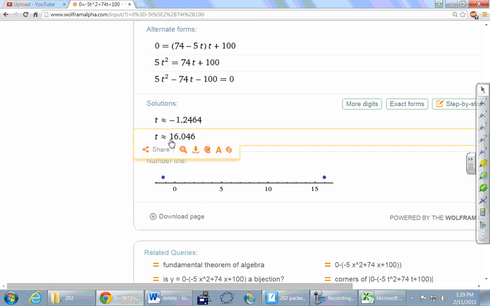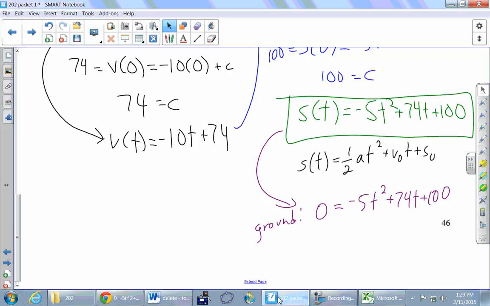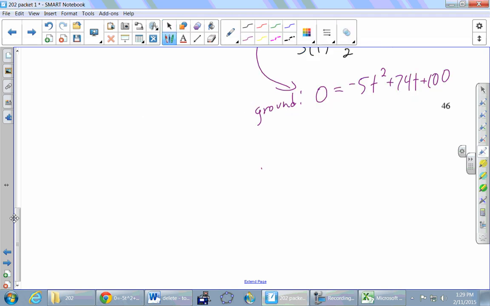Okay, so there are two answers. That means that negative 1.2 seconds into its journey it hit the ground, and 16 seconds into its journey it hit the ground. Well, we started the clock at 0, so we're ignoring that negative. So about 16.046 from Wolfram Alpha. So t is 16.046. Okay, so 16 seconds for it to come back and hit the ground.